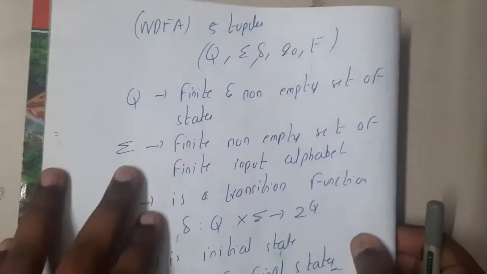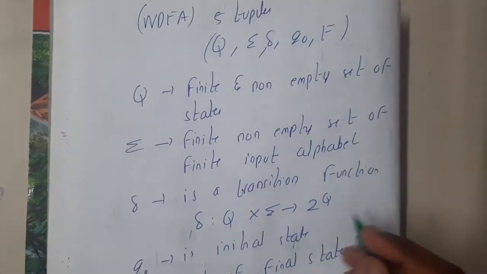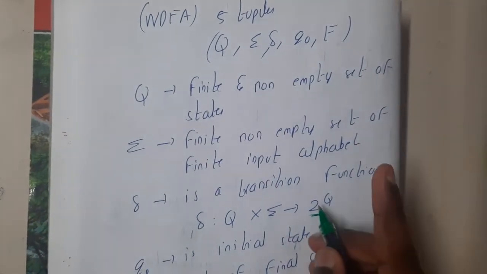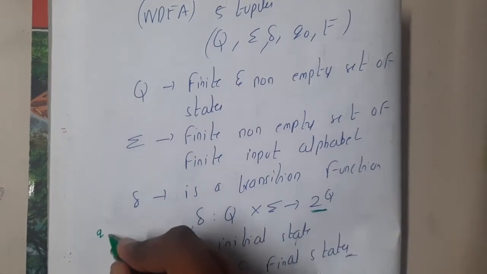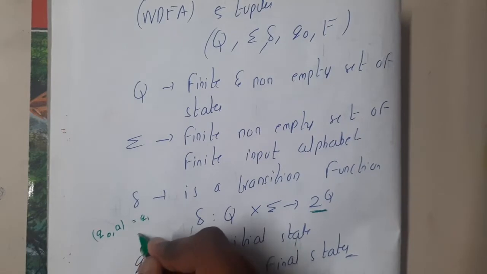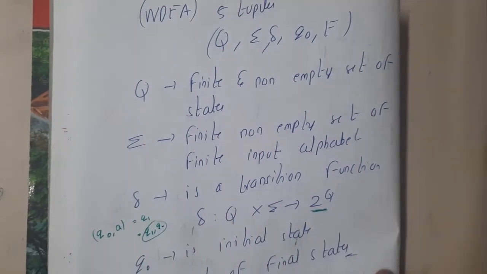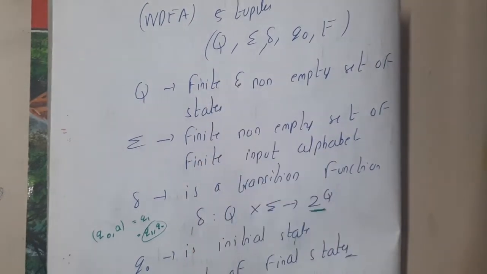Here also we have the same 5-tuple. The only change is that previously, from a node Q, if A is given, I could go to only one state Q1, but now I can go to Q1 as well as Q2. That is the reason the transition maps to 2 power Q. The rest of the symbols are the same.